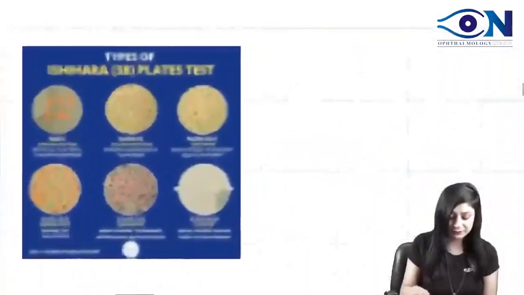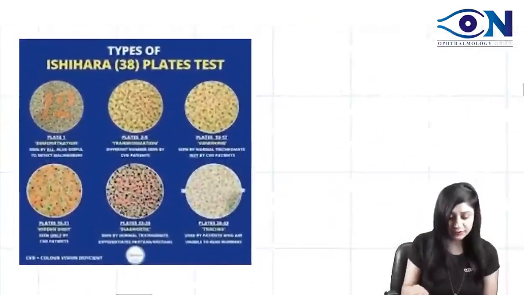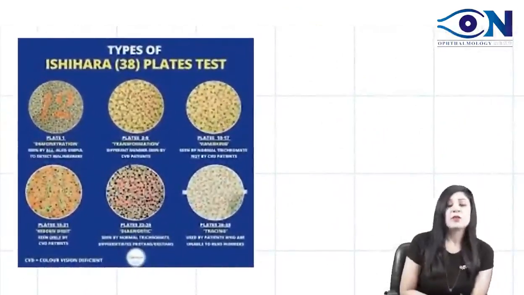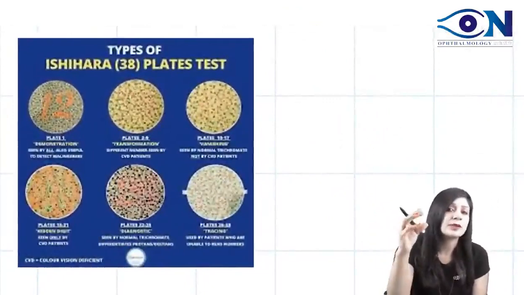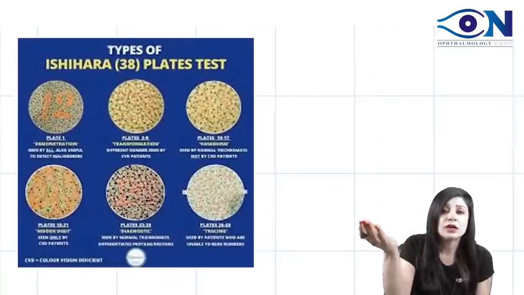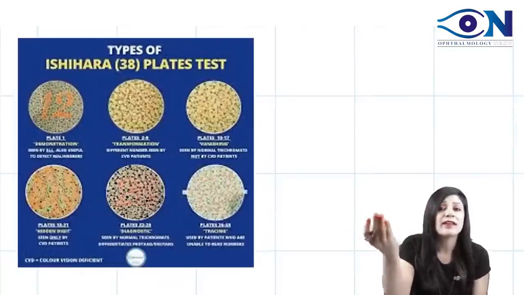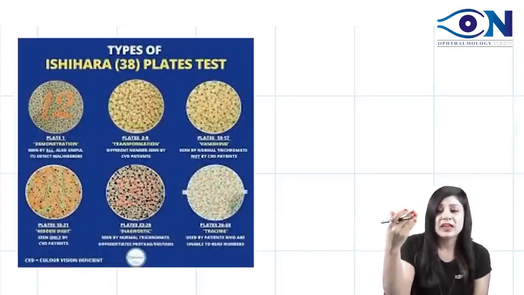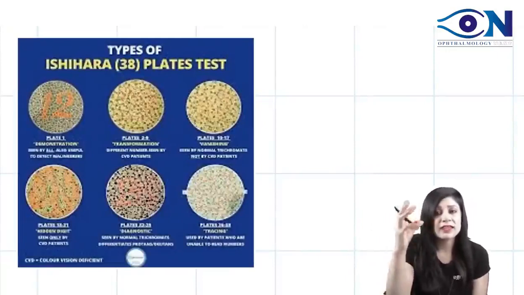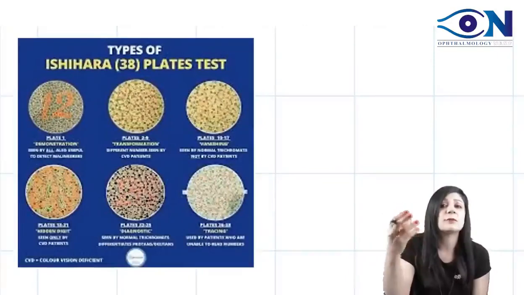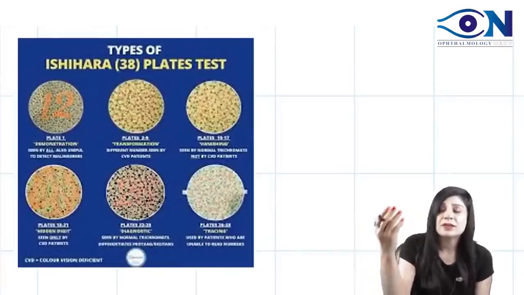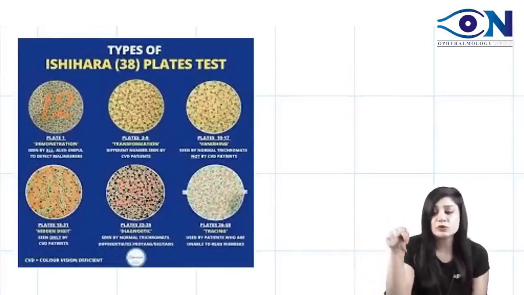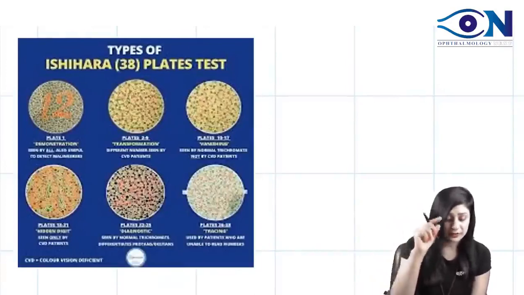You can see these are your Ishihara's color plates, where basically we are trying to test whether this patient is able to recognize the contrast between the two colors. So we have a red color base, and then over that some pattern will be made from green color, or it can be vice versa also. We can ask the patient to read the letters. We can ask the patient to follow that particular pattern.